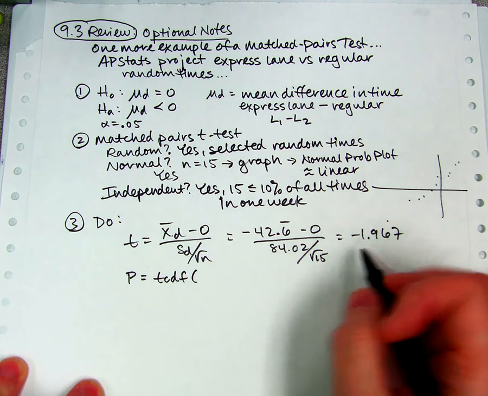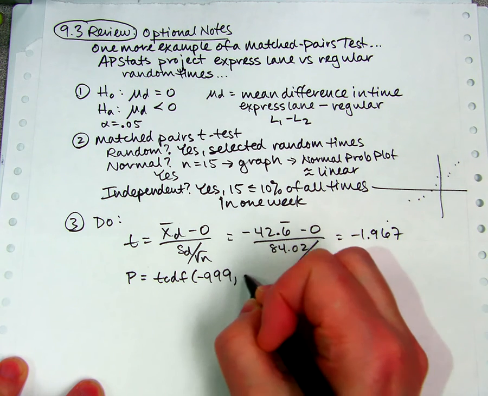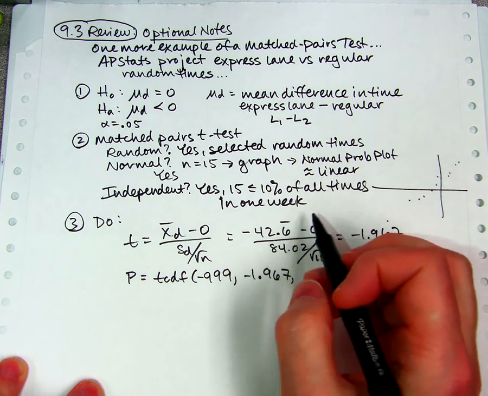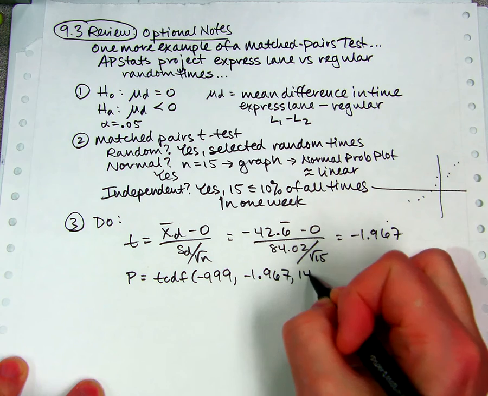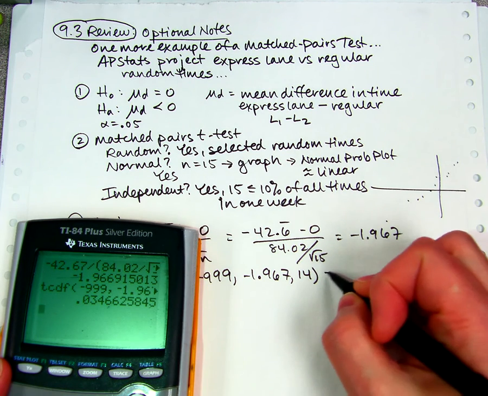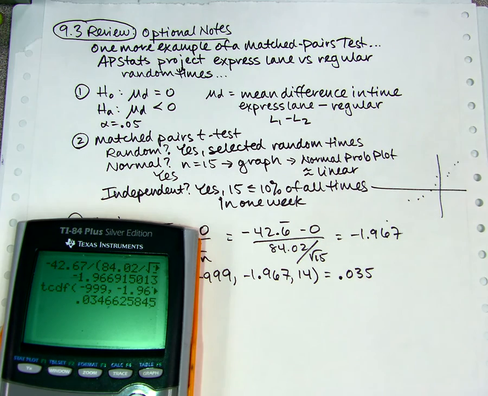of, this time it's a less than, so I need to do negative 999 and negative 1.967, and our DF is 15 minus 1, which is 14. So I did get a low enough one to reject. It's hard to predict with t for some reason.